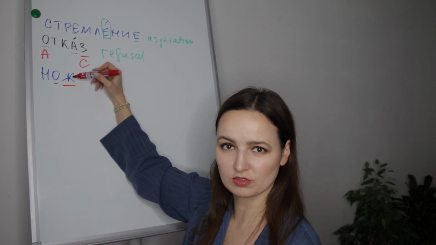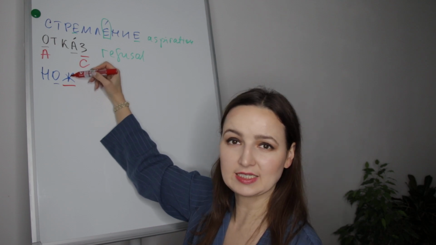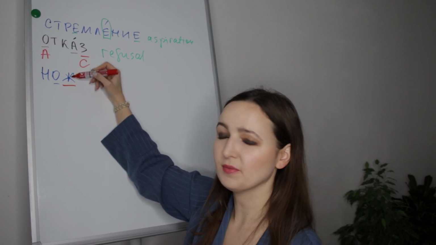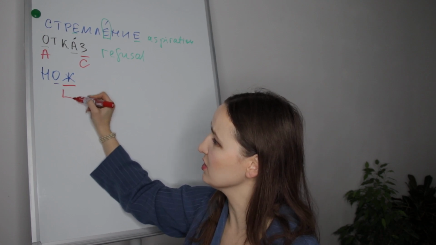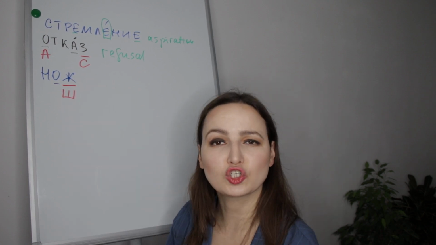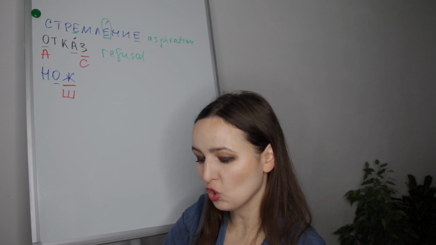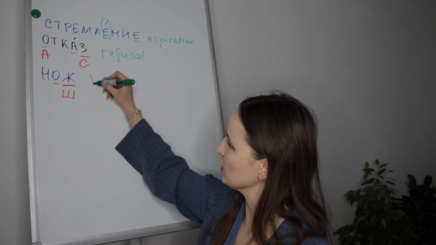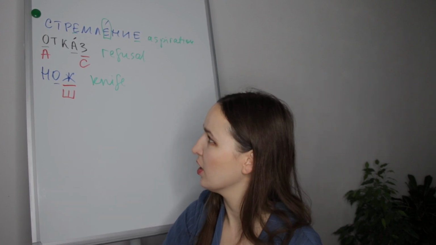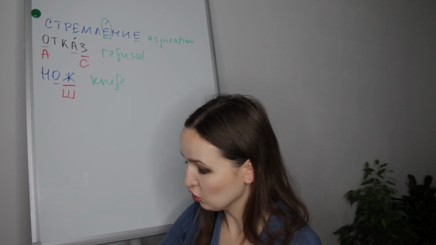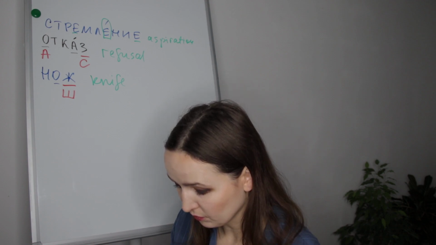Ж is a voiced consonant. Because it is located at the end of the word, we will make it unvoiced. Ж will become unvoiced ша. Нож. And нож is knife. Нож.